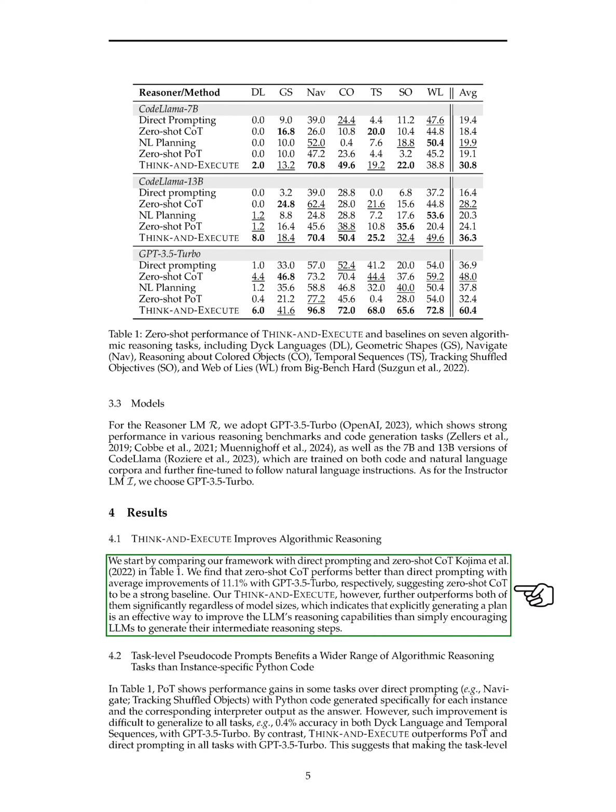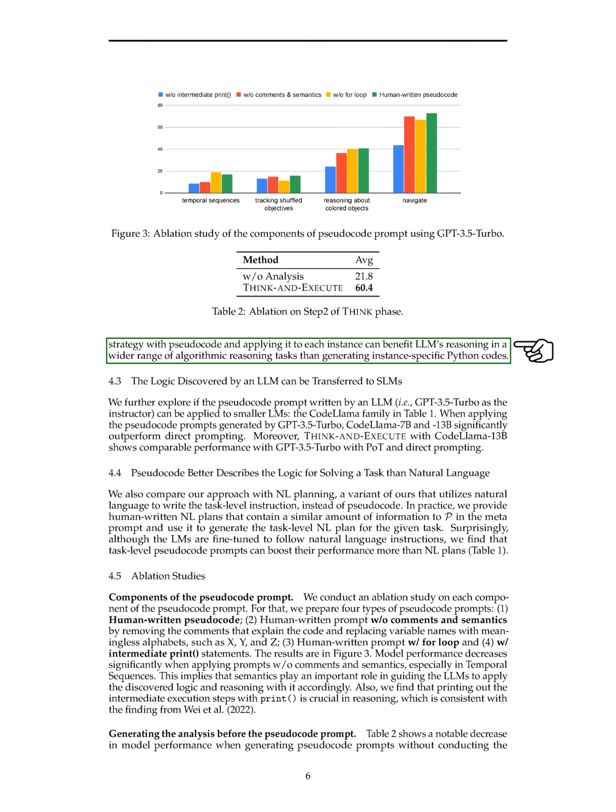Section: Task-level pseudocode prompts benefit a wider range of algorithmic reasoning tasks than instance-specific Python code. In this section, we explored how using task-level pseudocode can benefit a wider range of algorithmic reasoning tasks compared to instance-specific Python code. We observed that Think and Execute outperformed other methods in various tasks, suggesting that creating a task-level strategy with pseudocode can enhance reasoning in different algorithmic tasks.